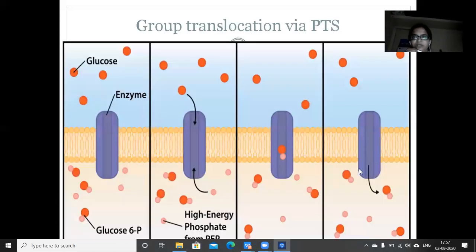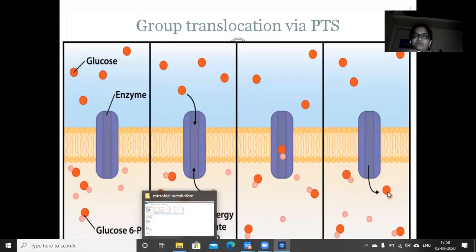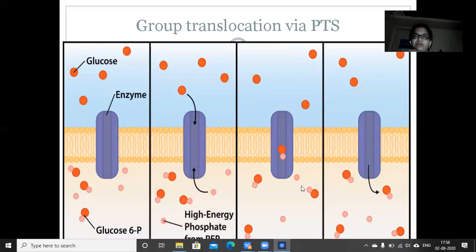Here glucose is getting transferred and this is the enzyme, and from the inside of the cell phosphate is entering and from the outside glucose is entering, and both will combine to form glucose 6 phosphate, and this glucose will be transferred into the cell in the form of glucose 6 phosphate. Here the molecule which is entering into the cell is chemically modified, and the energy source here is not ATP, but in this example it is phosphoenol pyruvate. The phosphate from this PEP is getting transferred onto the glucose molecule, which is getting transported.